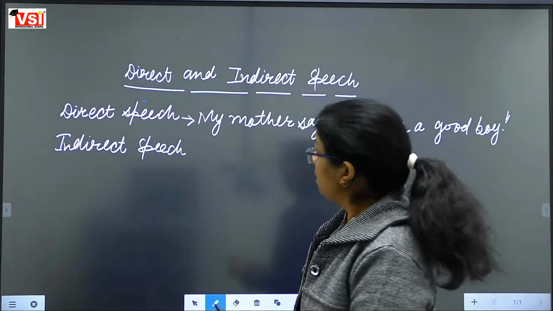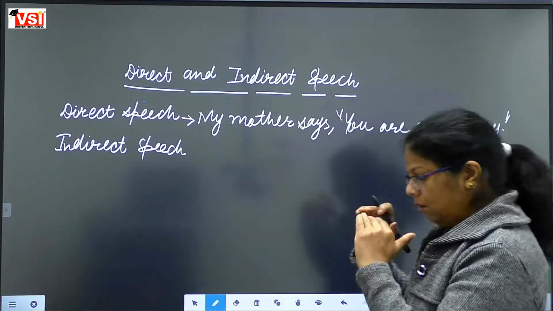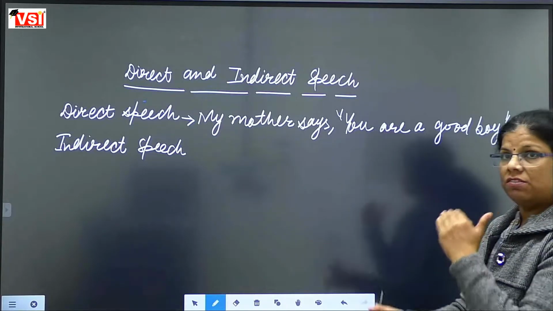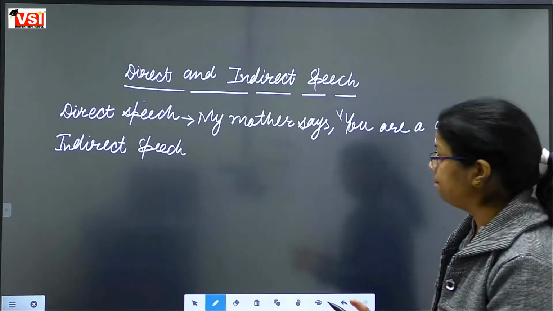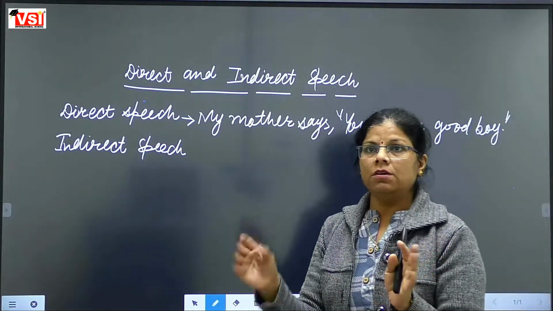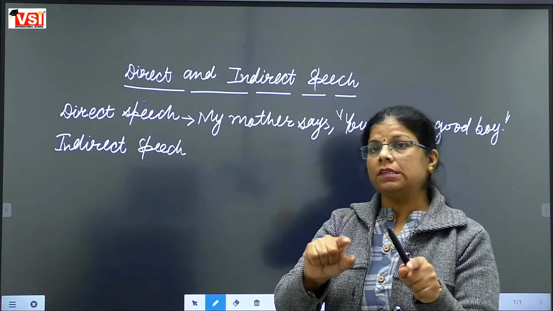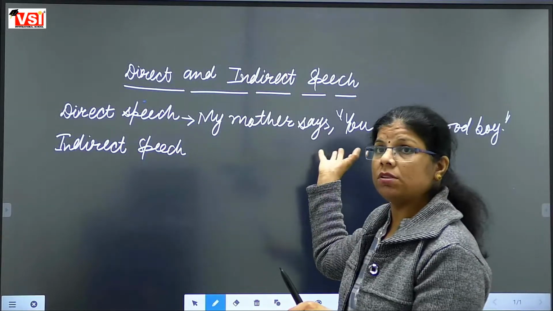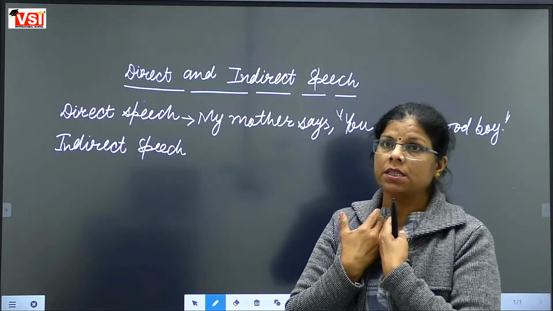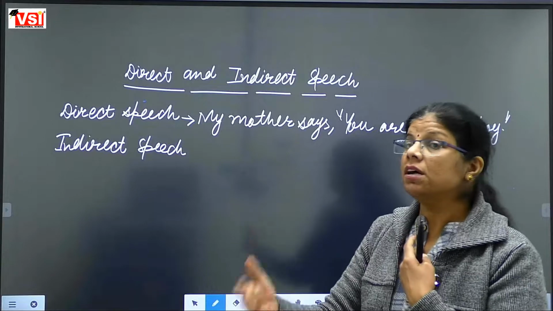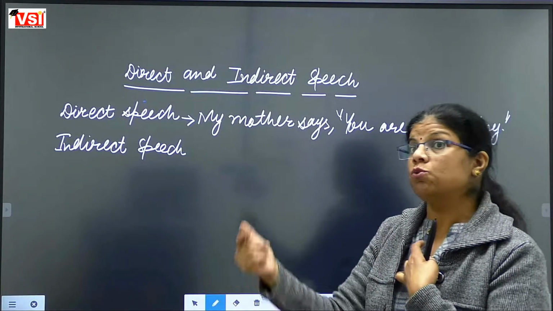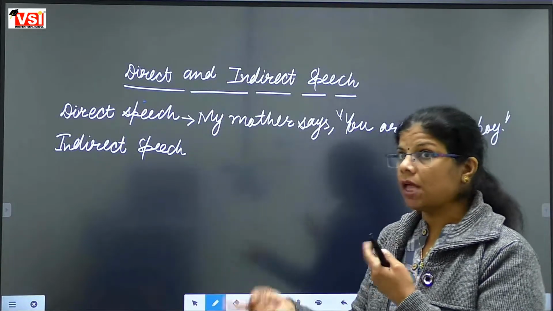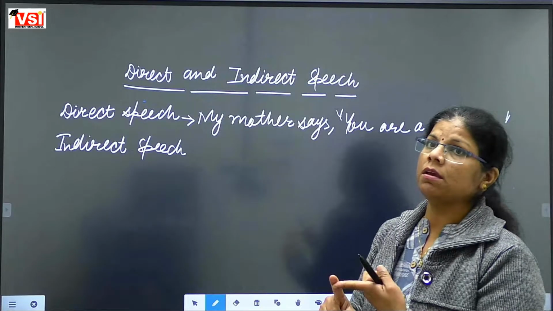Now if you change these words according to you, as your mother always says you are a good boy, you are telling me that ma'am, my mother says that you are a good boy. क्या हम वहां पर भी you use करेंगे?